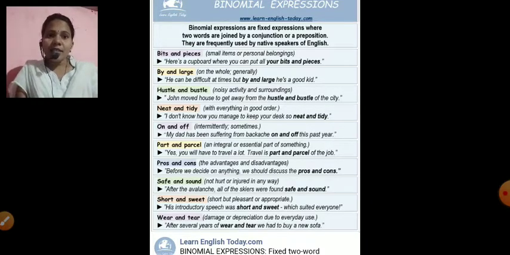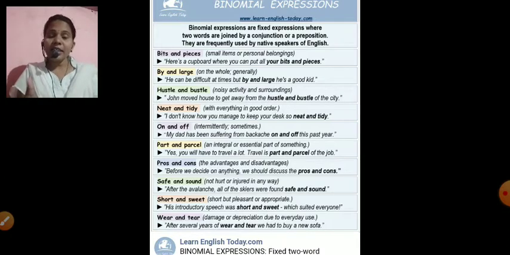Okay, hustle and bustle, noisy activity and surroundings. John moved house to get away from the hustle and bustle of the city. Okay, you can understand the noises. In the city there is more vehicle and sound pollution. That is nothing but hustle and bustle.